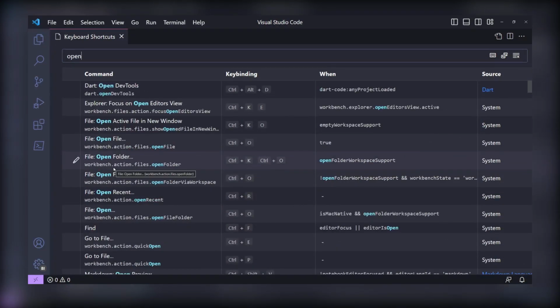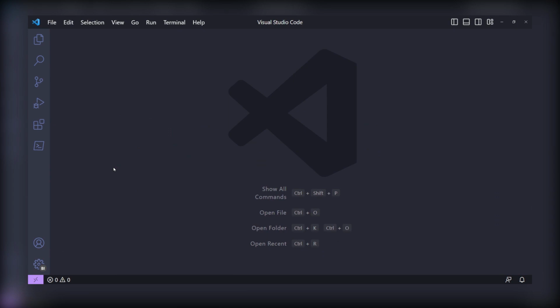And that's it. Now you know how to display shortcut settings in VS Code using simple shortcut keys. This makes customizing your development environment much easier.